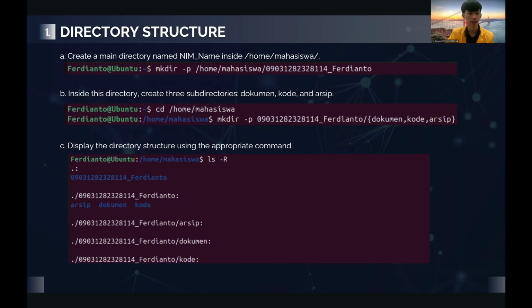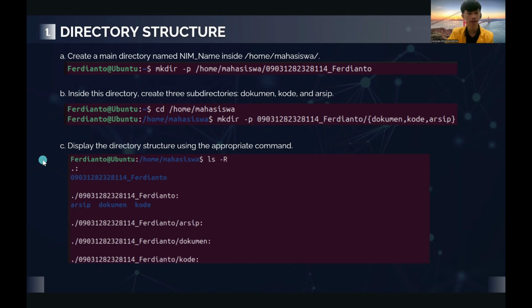Question B is, inside this directory, create three subdirectories: document, code, and archive. First, I use the command cd /home/mahasiswa to get into the home mahasiswa directory. Second, I use the command mkdir -p my name_Ferdianto/{document,code,archive} to make the subdirectories in the directory my name_Ferdianto.